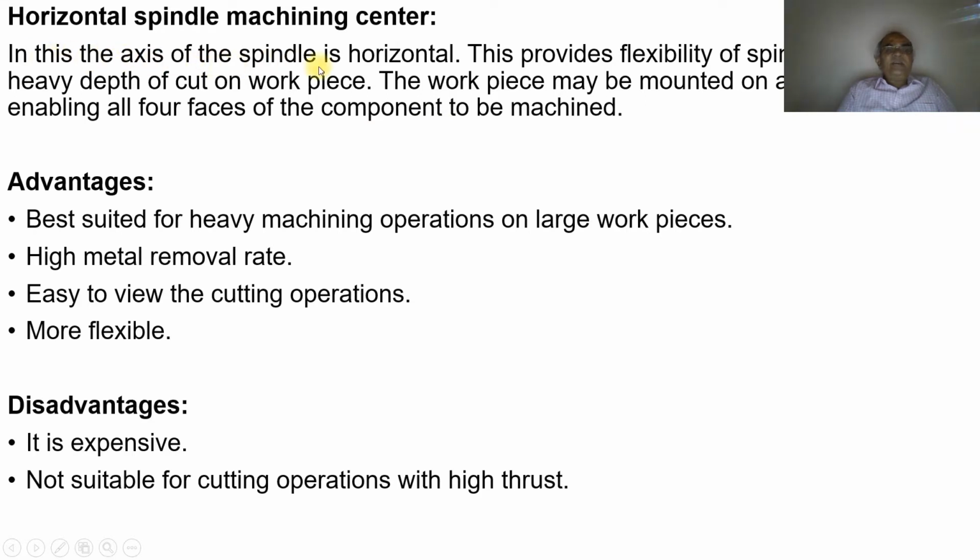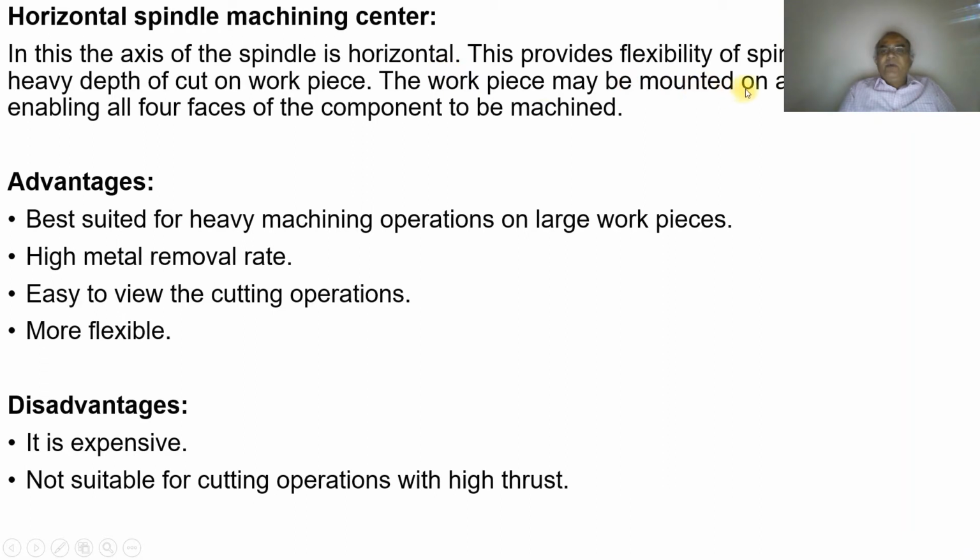Then comes the horizontal spindle machining center. In this, the axis of the spindle is horizontal. The orientation of the spindle plays a major role. As the spindle is oriented in the horizontal direction, it is called a horizontal machining center. This provides the flexibility of heavy depth of cut on the workpiece.